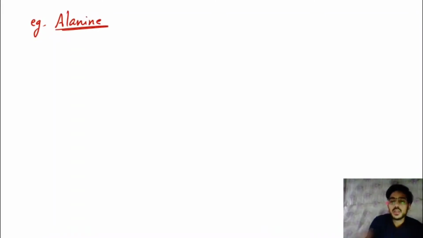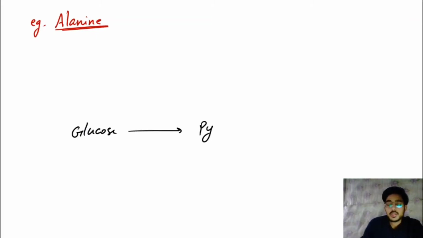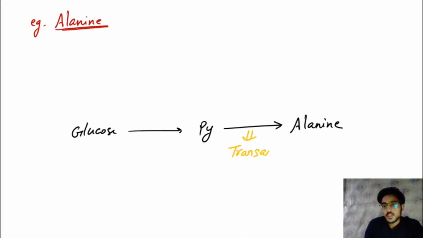The next substrate is amino acids. Let's take the example of alanine, because alanine is the most common amino acid that undergoes gluconeogenesis. What happens in the case of alanine? Again glucose will convert into pyruvate through glycolysis. This pyruvate will convert into alanine with the help of transamination, using the transaminase enzyme.